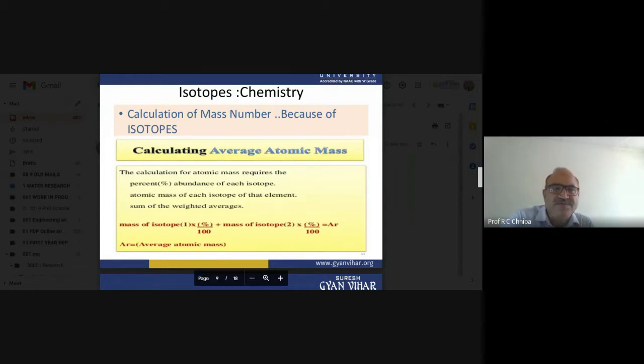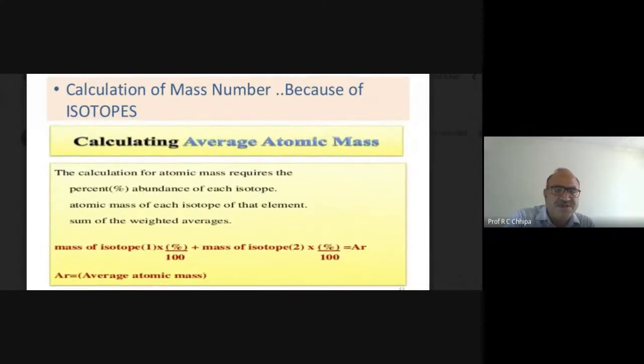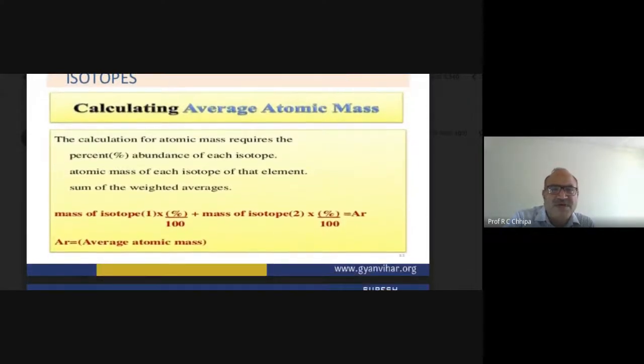It is a very simple concept. The calculation of atomic mass requires the percentage of abundance of each of the isotopes, and the atomic mass of each isotope of the element, which I have discussed earlier at great length. So we take the mass of the isotope and the percentage.